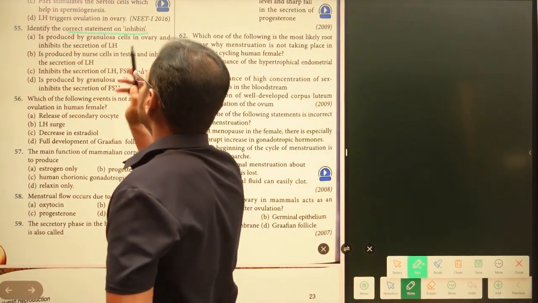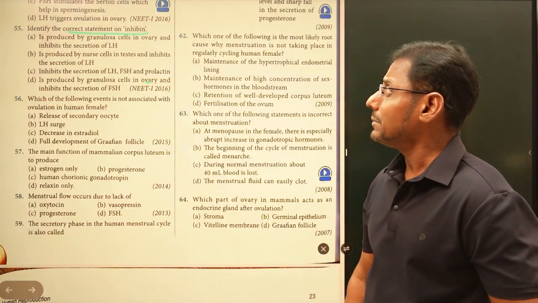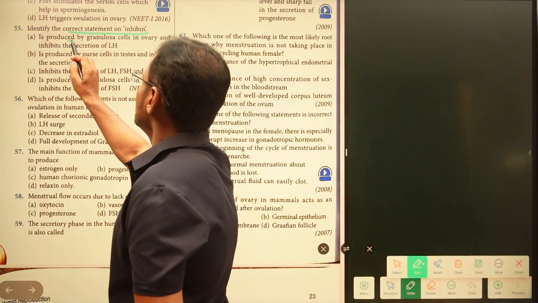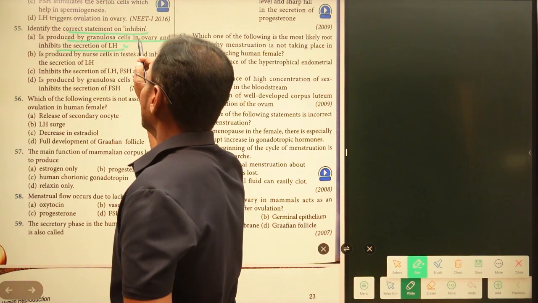Identify the correct statement on inhibin. We have to pick the correct statement regarding inhibin, right? It is produced by granulosa cells in ovary and inhibits the secretion of LH.